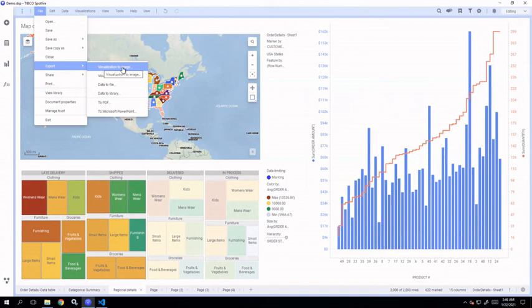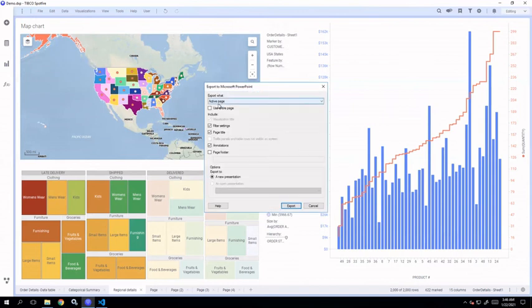Okay, it's exported in .png form. You can export it to PowerPoint. So when you select that, you can select the active page, active visualization, all pages, anything that you want to export into the PowerPoint, whether the page or the entire visual or single visualization or the entire document. Okay, plus you can select if you want to use the filter settings, the page title, annotations, etc, etc.